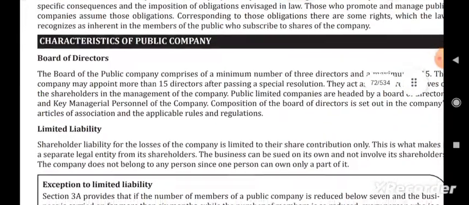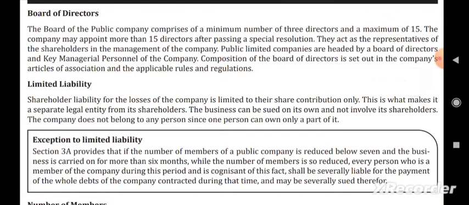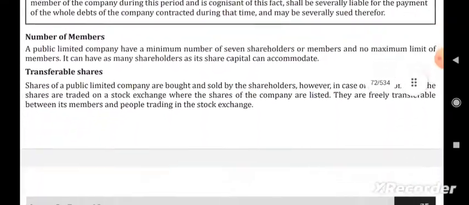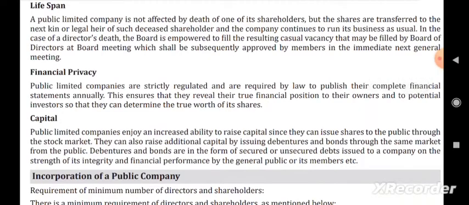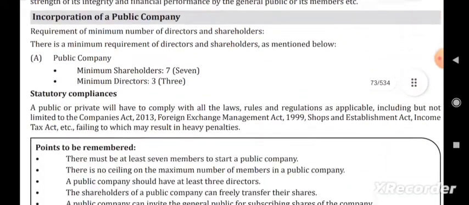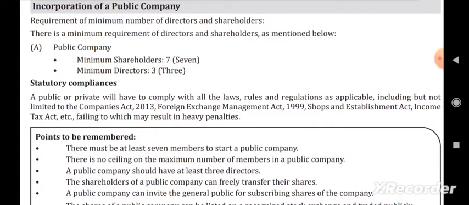The characteristics of a public company: it has a board of directors which should not be more than 15, limited liability, number of members, transferable shares, lifespan, financial privacy, capital, etc. For incorporation of a public company, minimum shareholders 7, minimum directors 3.